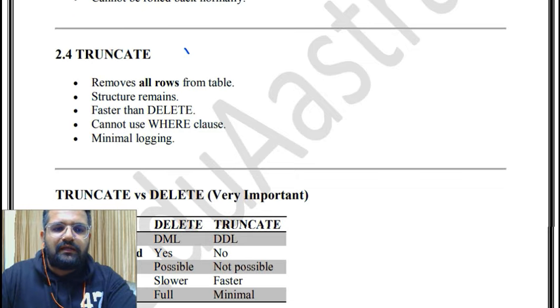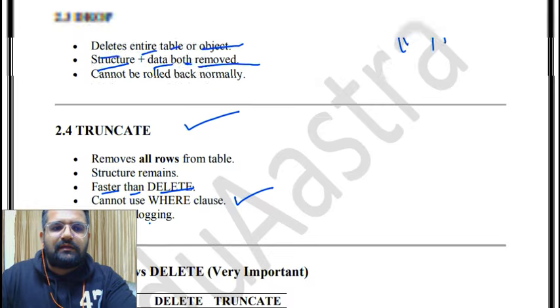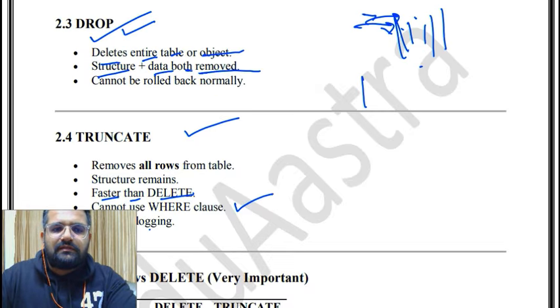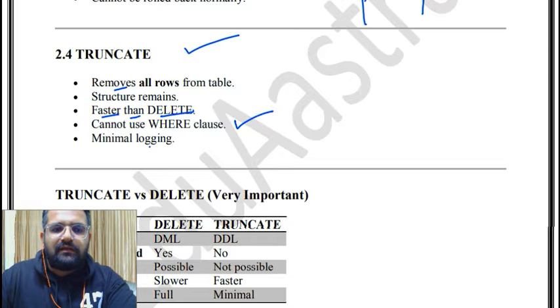Then TRUNCATE is very important. It removes all rows from the table. Structure remains. It is faster than DELETE. You cannot use the WHERE clause, and it has minimal logging. So the WHERE clause cannot be used; you cannot put any condition such as where this is equal to this. TRUNCATE is faster than DELETE. At the same time, in the last one we saw that the structure as well as the data will be removed, but in TRUNCATE all rows are removed from the table but the structure remains.